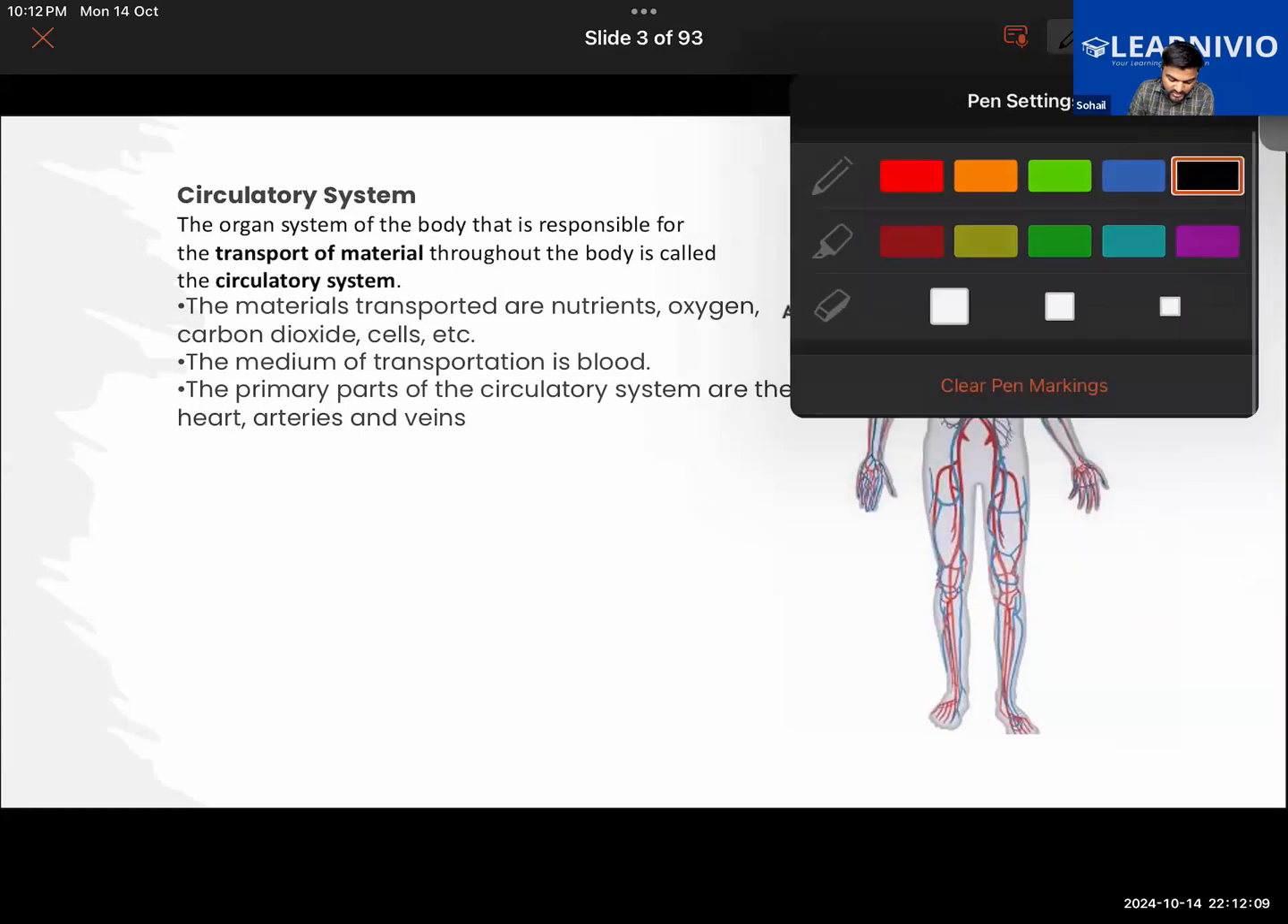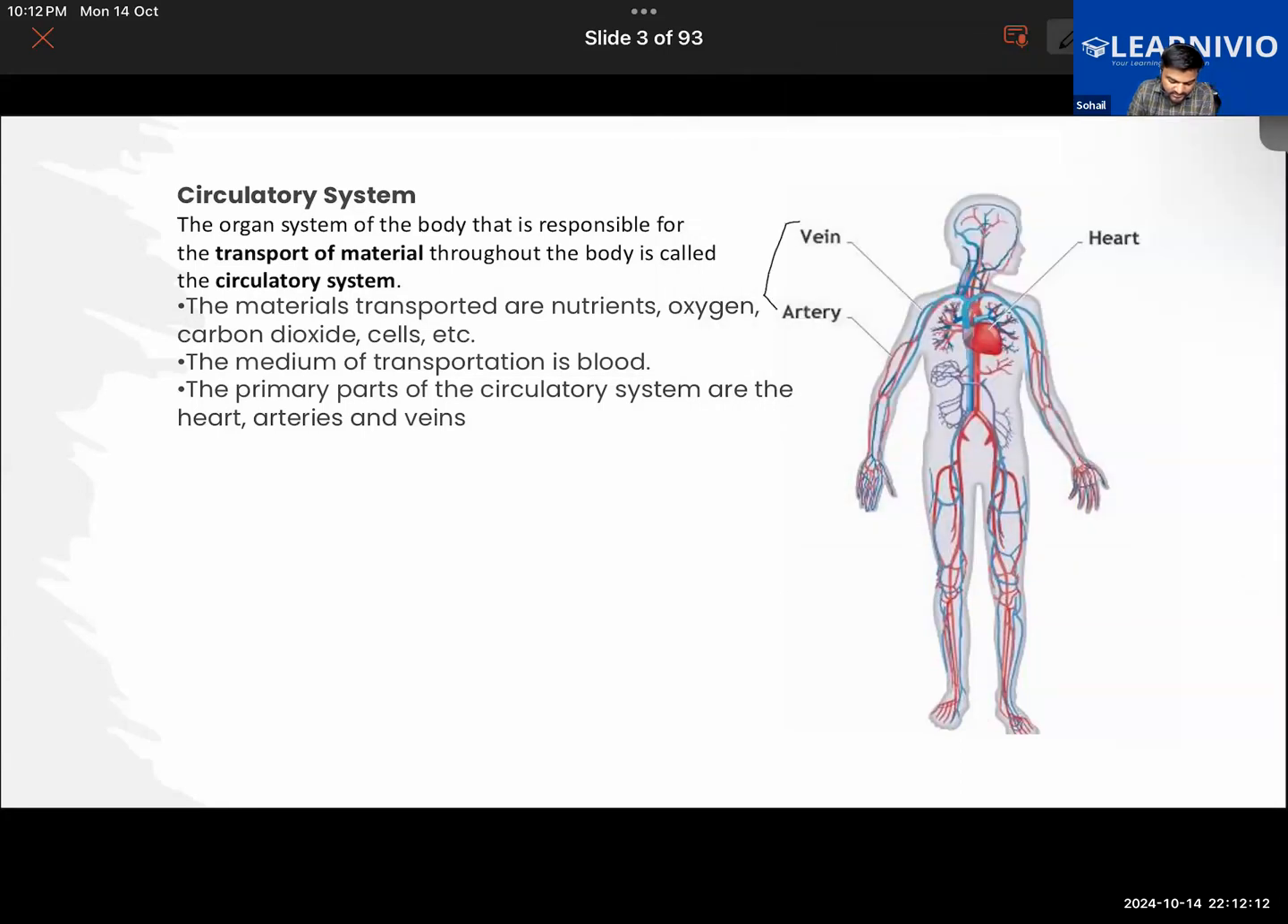Vein and artery, what do we call them together? They are the blood vessels. So heart, vein, and arteries make the circulatory system. In humans and in most animals, they form the primary parts of the circulatory system. Why are we calling it primary? Primary means main, so they form the main part of the circulatory system.